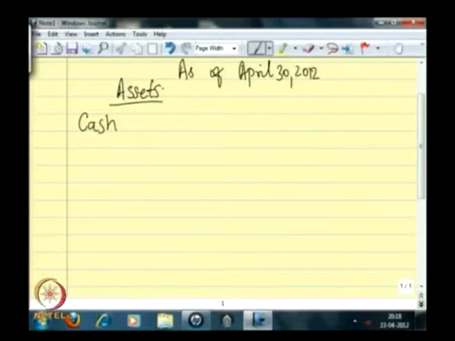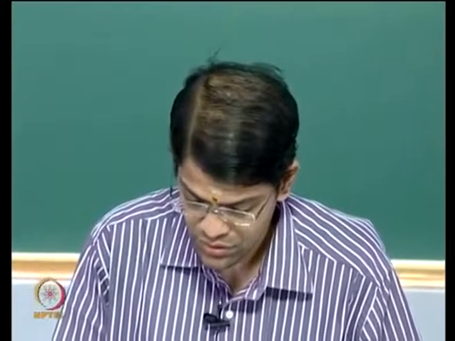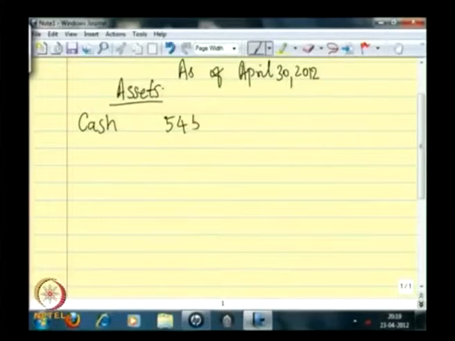What is the corresponding value that needs to be recorded here? It is nothing but your closing balance, which is available in the trial balance that we created. And what was the closing balance that was available? It was 5450. That is the closing balance.